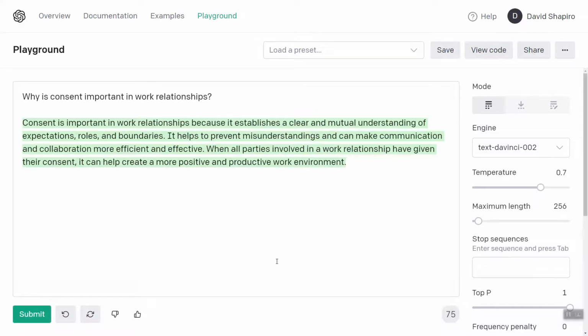Consent is important in work relationships because it establishes a clear and mutual understanding of expectations, roles, and boundaries. It helps to prevent misunderstandings and can make communication and collaboration more efficient and effective. When all parties involved in a work relationship have given their consent, it can help create a more positive and productive work environment. Yes, 100%. I think that everyone in any kind of professional capacity should understand consent. That's me personally.